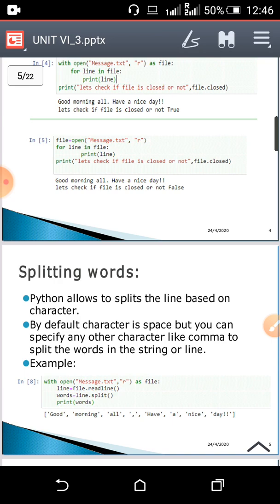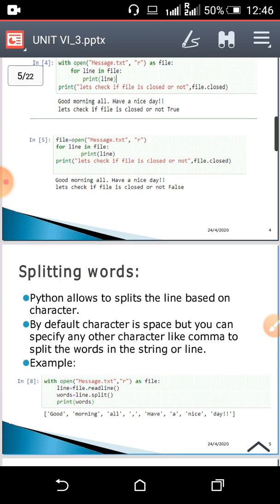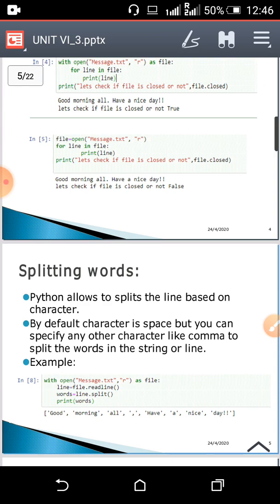Okay, and let's check if the file is closed or not. It is giving me output as False because I haven't explicitly closed that file. I forgot to close that file explicitly using the close method. So that's why it is giving me output as False. If I want to close that file, I need to execute the close method explicitly.